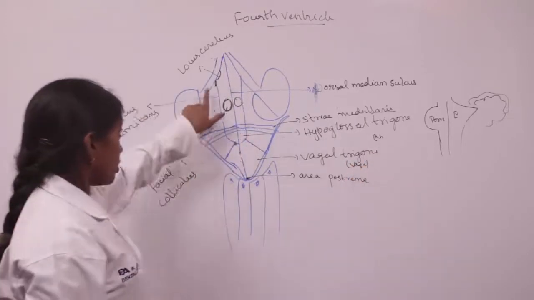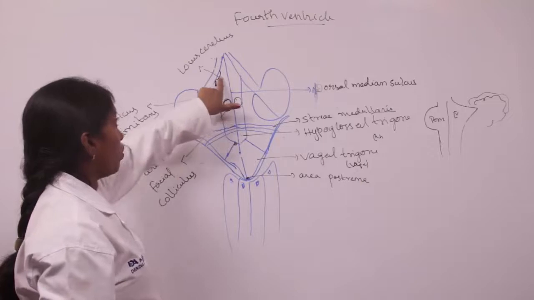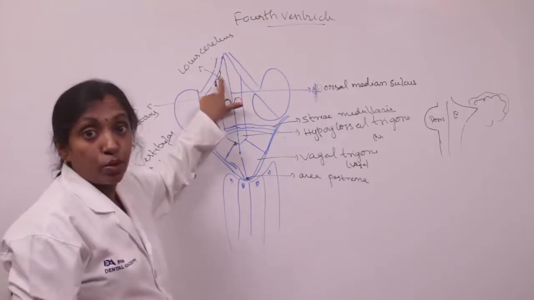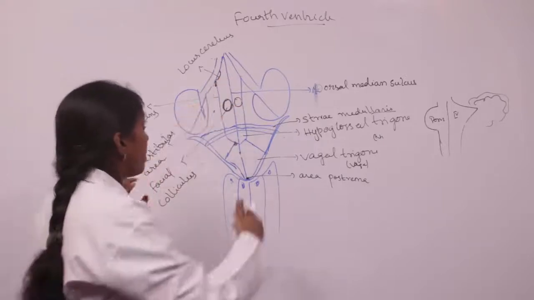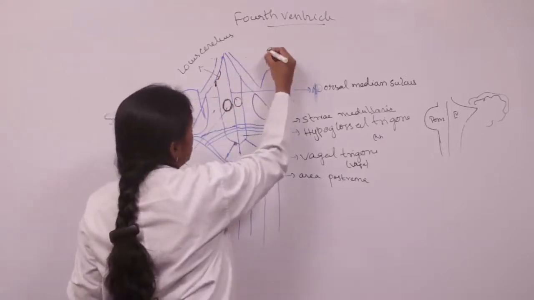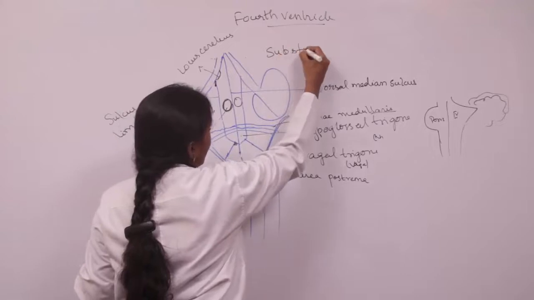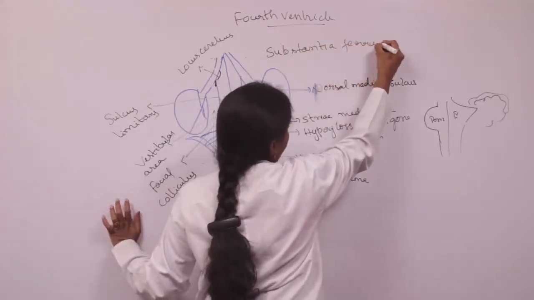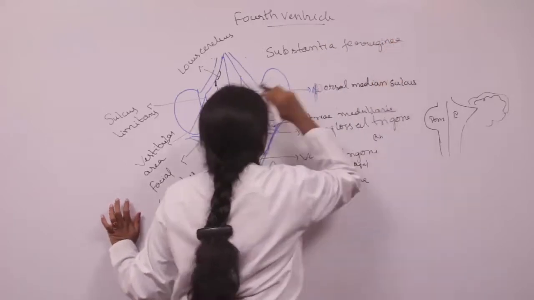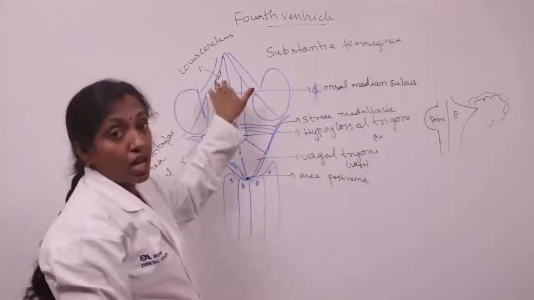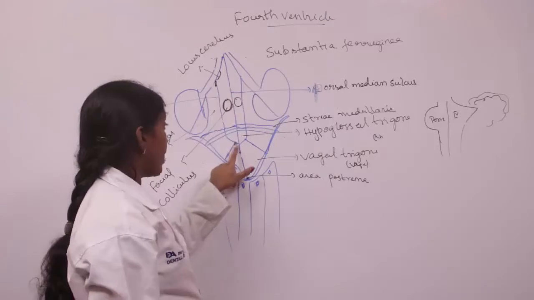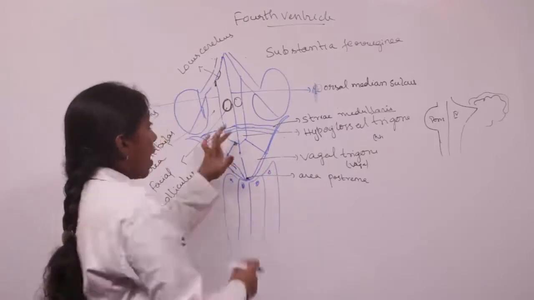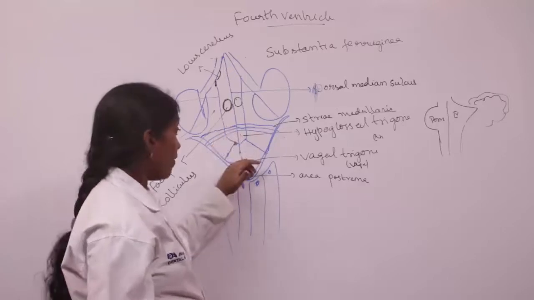And just superior to the superior fovea, a pigmented blue colored body is present. We call it locus coeruleus. Locus coeruleus consists of pigmented neurons which constitute the substantia ferruginea. Locus coeruleus is present just above the superior fovea, and here we have the inferior fovea and the sulcus which divides the medial eminence into two parts, upper hypoglossal trigone and lower vagal trigone.